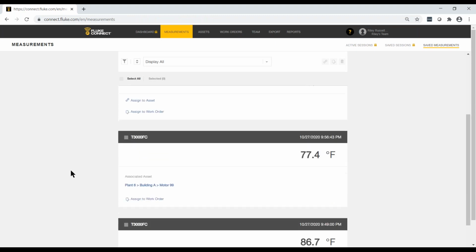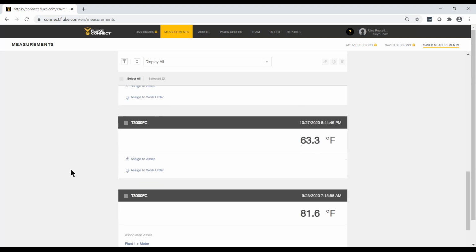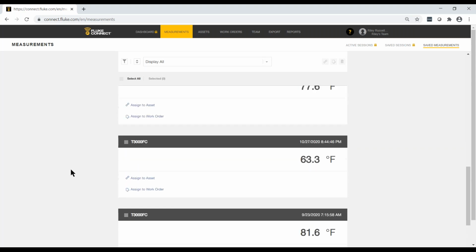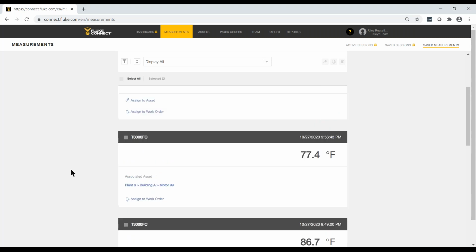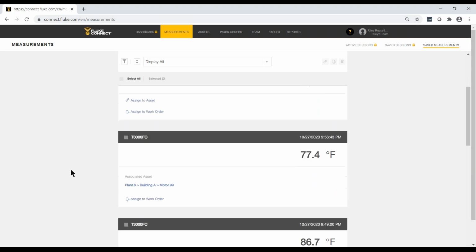And now we can see, we'll scroll down and find that. Where did it go? There it is. Sorry, guys. So T3000 FC taken on 10/27 is now assigned to Motor 99 on Building A subgroup and Plant 6 group.